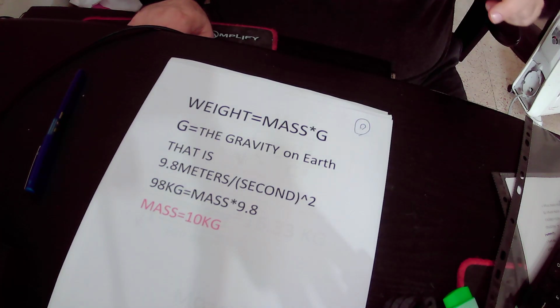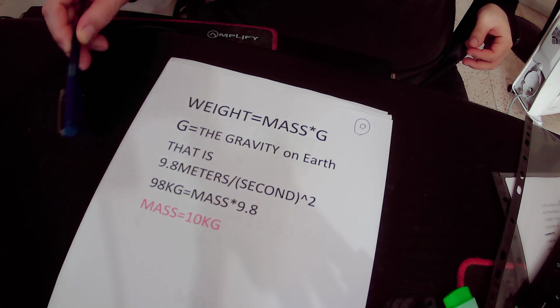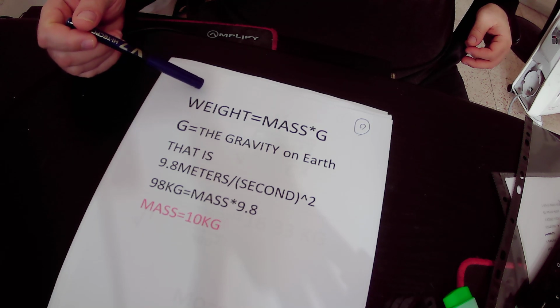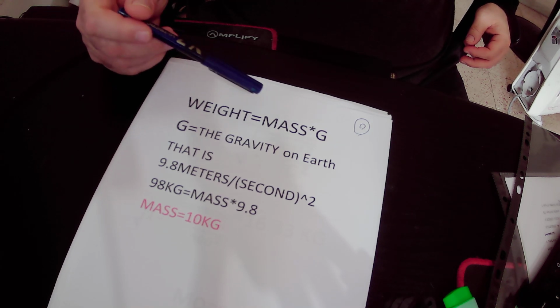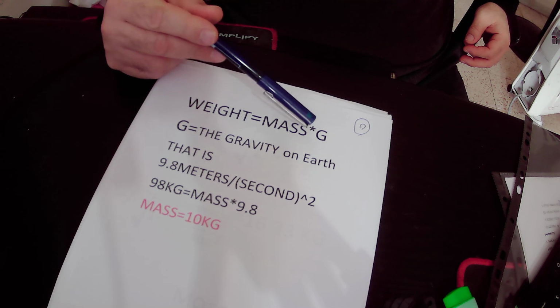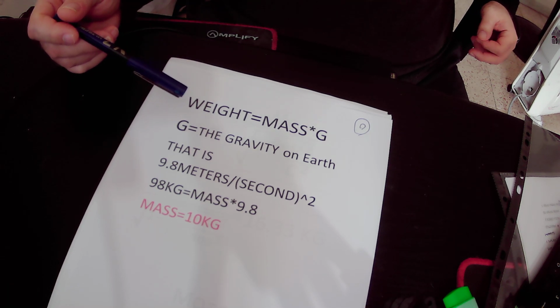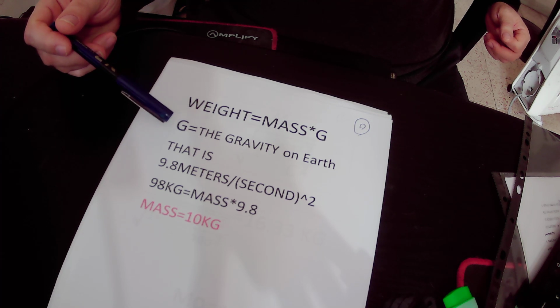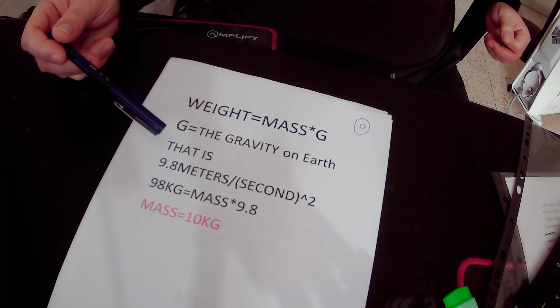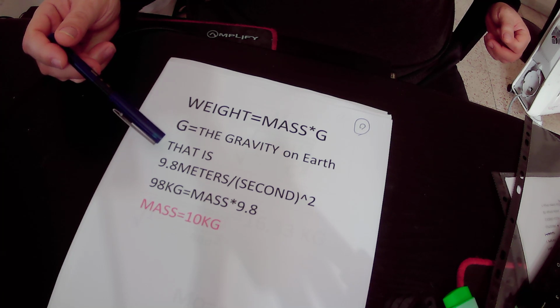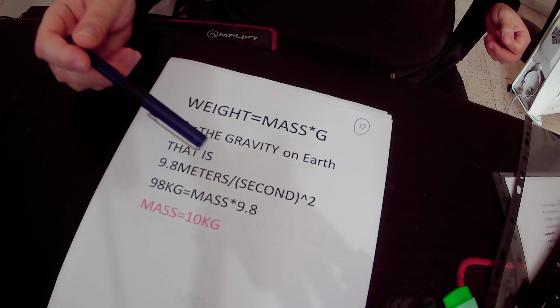Suppose the twin brother who goes on a journey in space weighs 98 kilograms. So the weight is equal to the mass times g, and g is the gravity of Earth, which equals 9.8 meters per second squared.